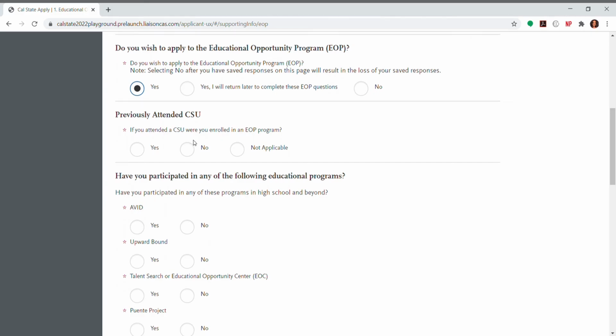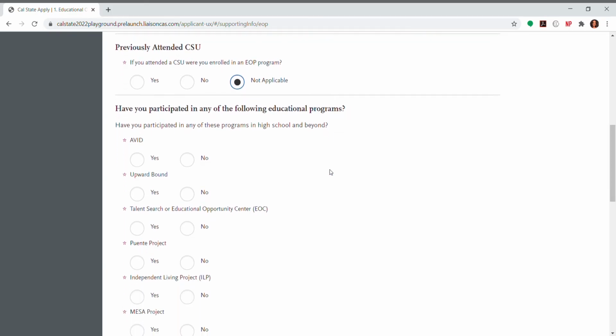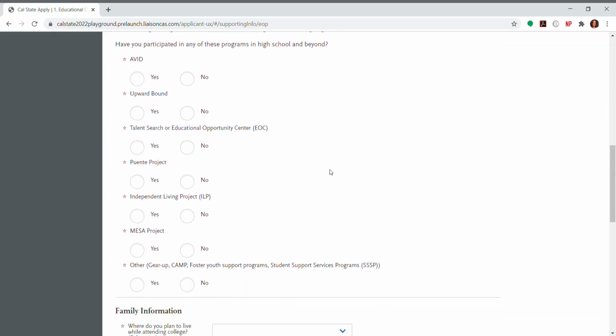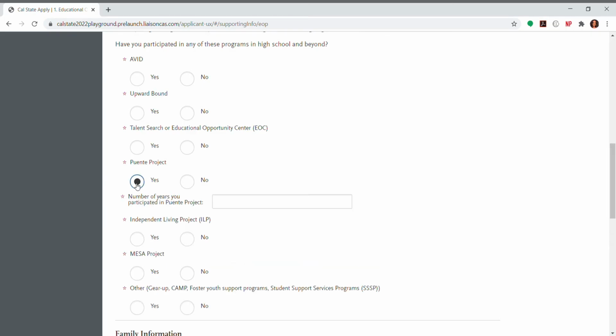So, have you attended a CSU? And if you did, were you enrolled in EOP? This would be not applicable for transfer students. Have you participated in any of the following educational programs in high school or beyond? So if you recognize any of these programs that you were a part of, maybe you were a part of Puente at Cypress College, it's going to ask the number of years that you participated in any of these programs. So for an example, I would write 2 here.